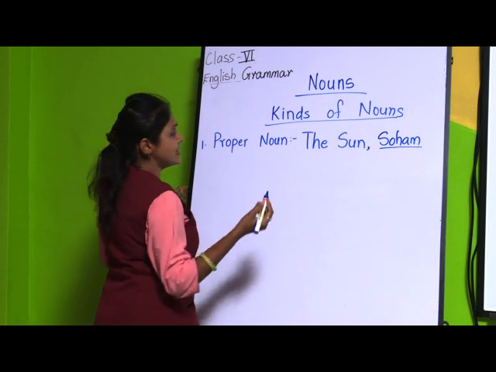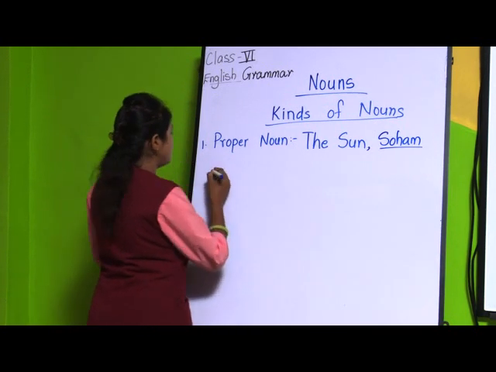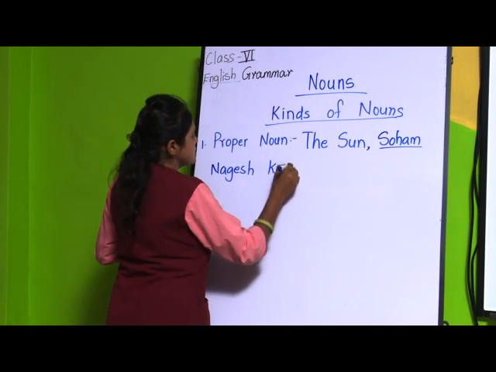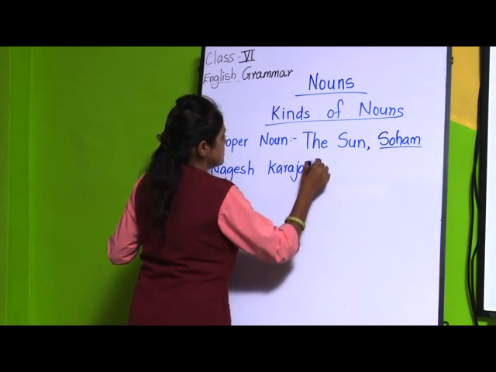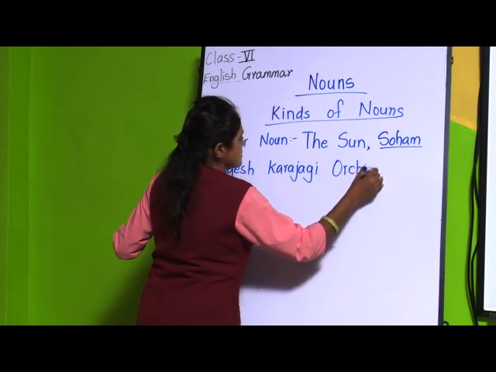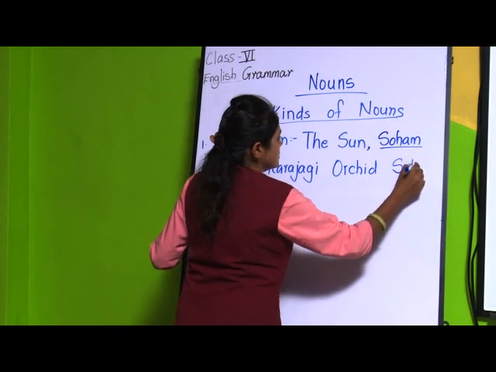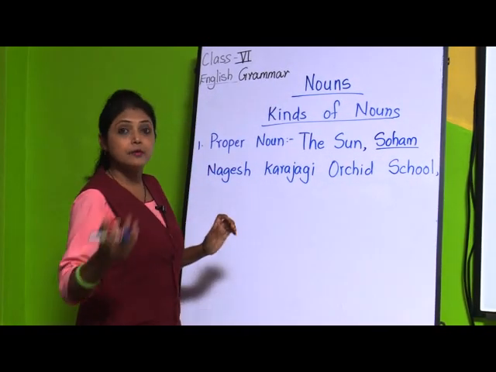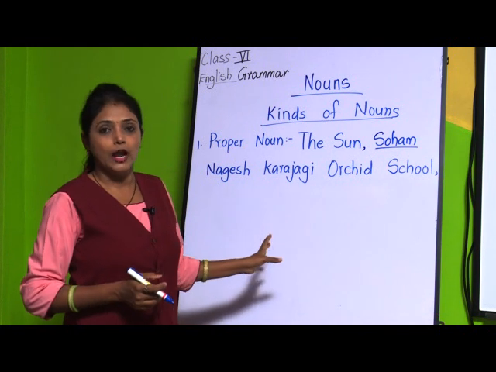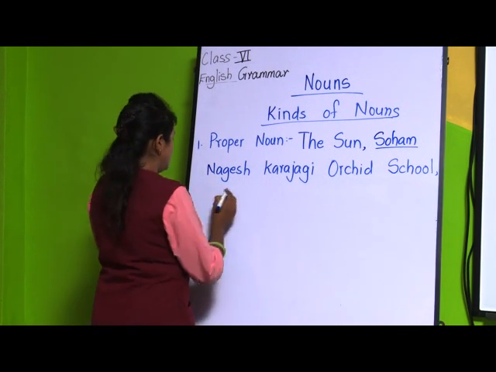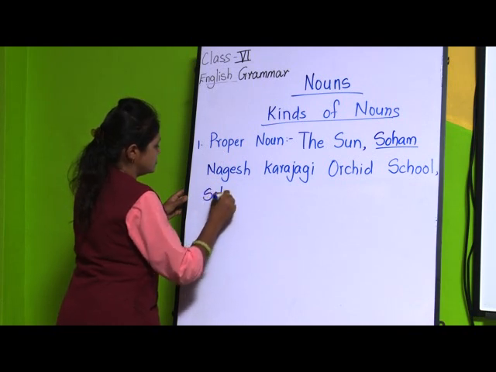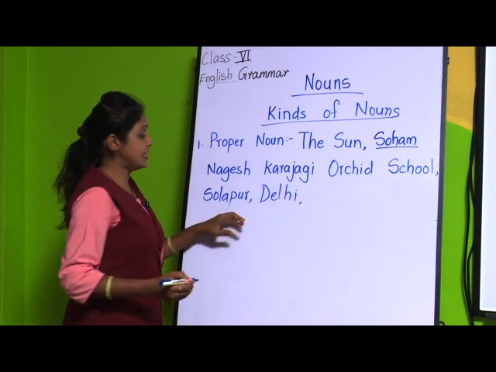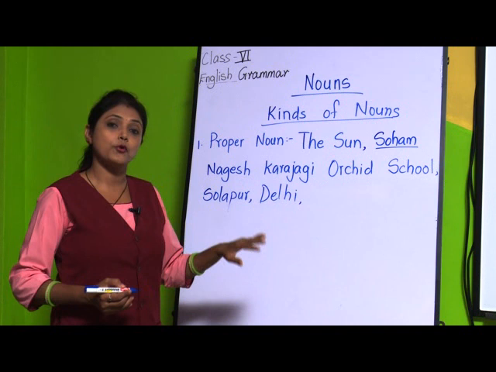Then we can talk about the name of a school. If we say Nagesh Karajagi Orchid School, even this is a proper noun, even though schools with this name may be there anywhere, so it is a proper noun. Then names of cities, Solapur, Delhi, okay. These are the names of cities. So this is also a proper noun.